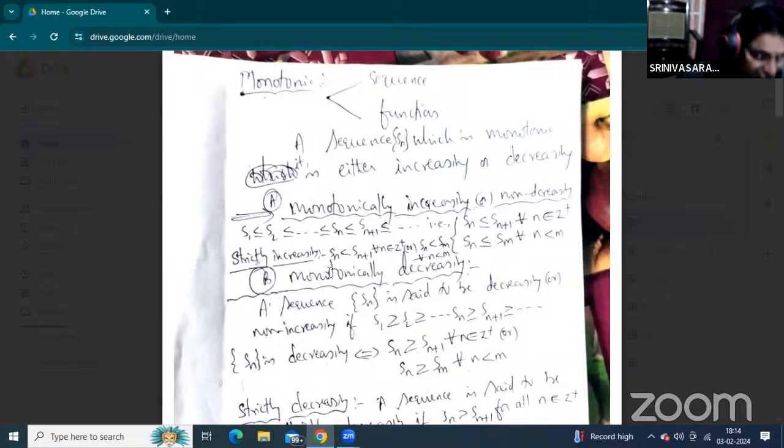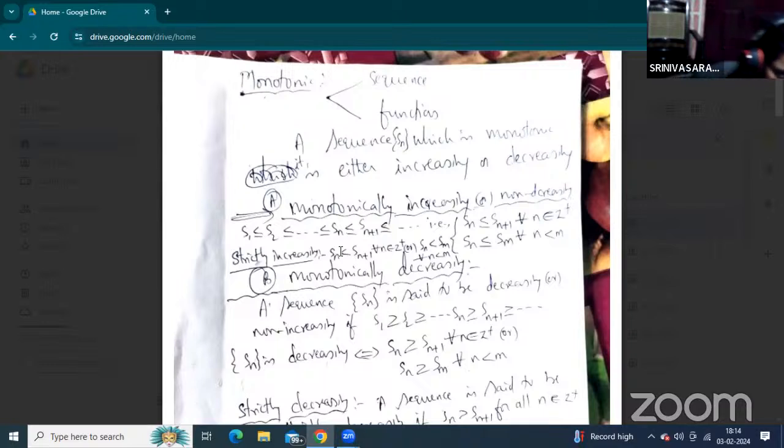Suppose n is a positive integer, so n is always greater than or equal to 1. By mathematical induction, replacing n by n plus 1, Sn is less than Sn plus 1 for all n being a positive integer, that is, putting n plus 1 equal to m, Sn is less than Sm for all n less than m. This is the strictly increasing.